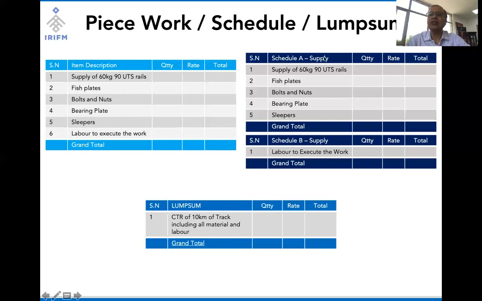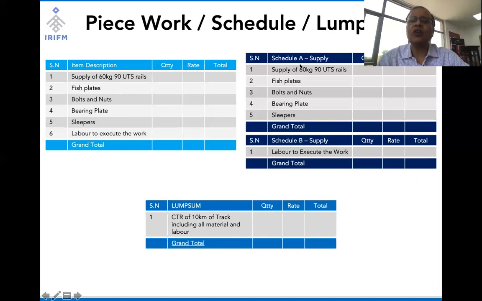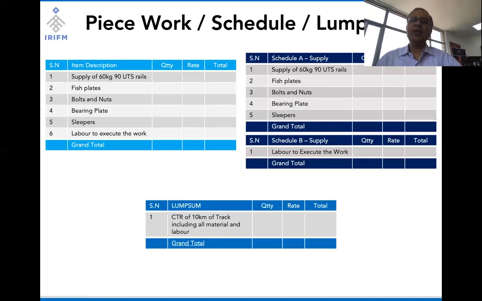And in that sense, railway follows a practice of scheduled contract. Now, the same work can be broken into two schedules: Schedule A, which is for supply of items, and Schedule B, which is for supply of labor. The supply items are the first 5 items, which are essentially of supply nature. These are manufactured and have to be supplied to the railway administration. Whereas Schedule B is actually a works item, which means that we have to put in a lot of labor, and this labor will use the materials which have been supplied and work on them to fix up the track.